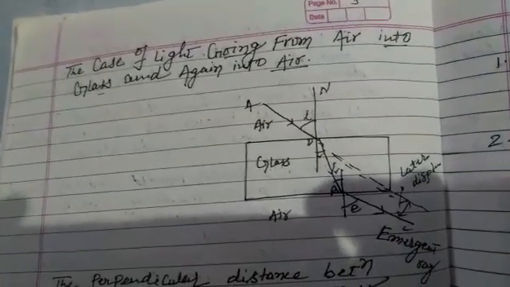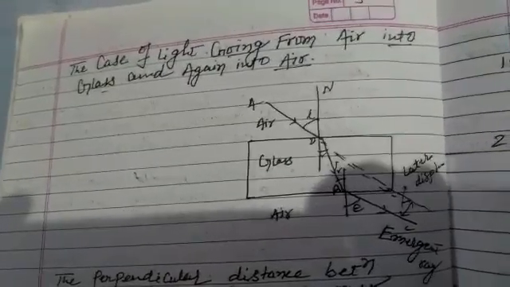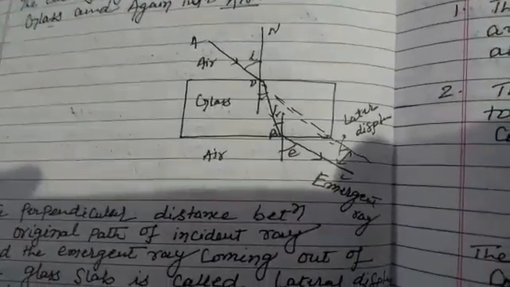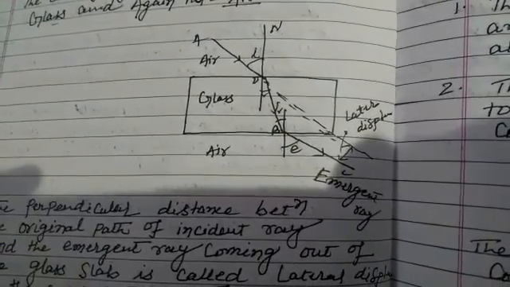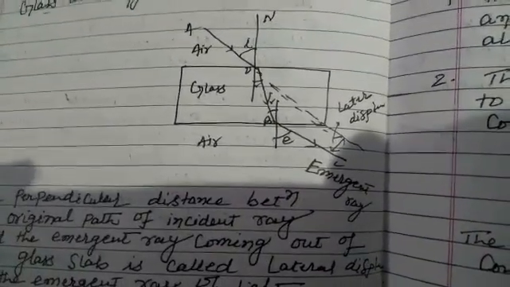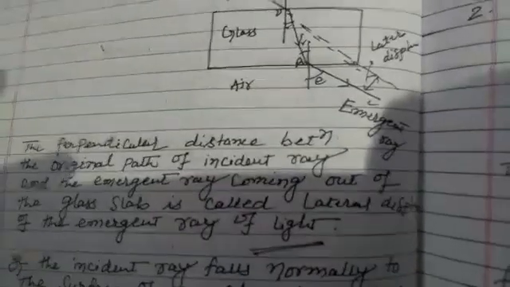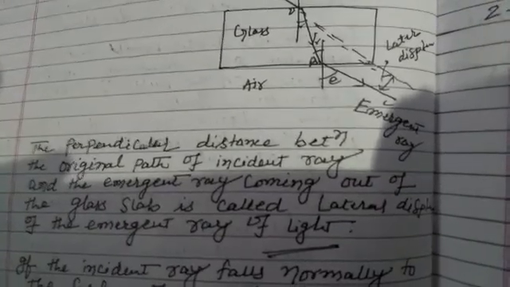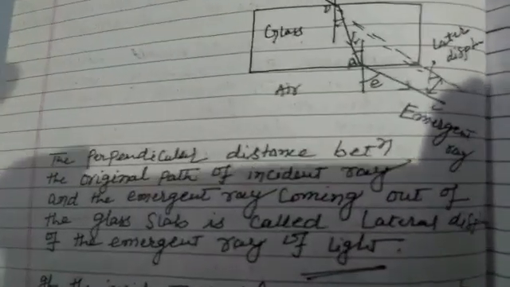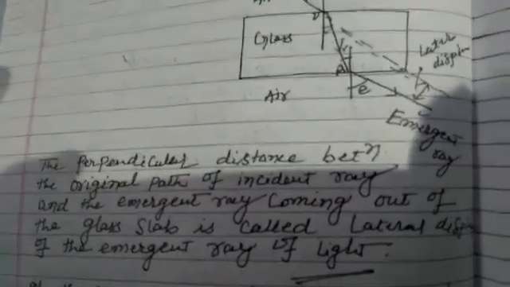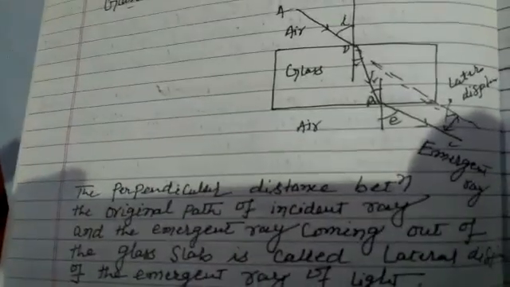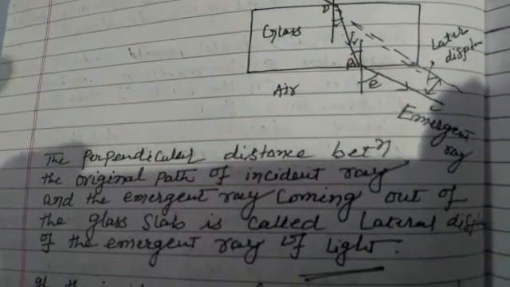Now consider light coming from air into glass and again into air. Take a glass slab. A ray passes from air to glass, and again the light passes from glass to air. These are the incident ray, refracted ray, and emergent ray. The perpendicular distance between the original path of the incident ray and the emergent ray coming out of the glass slab is called lateral displacement of the emergent ray of light.